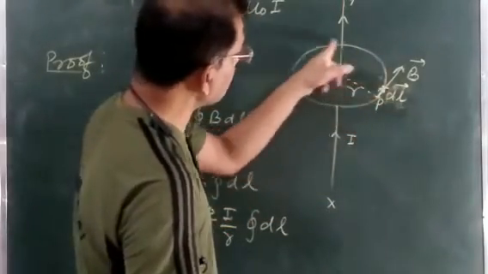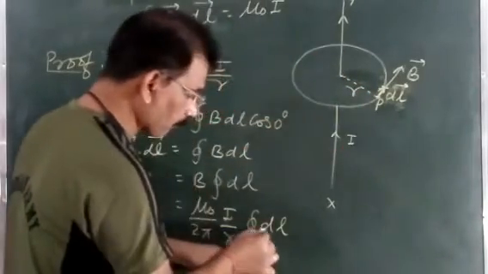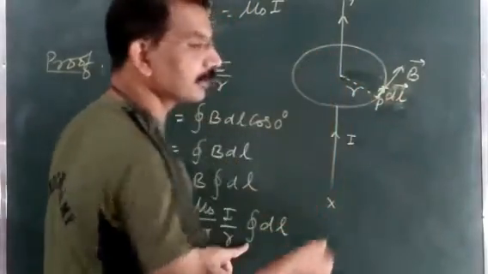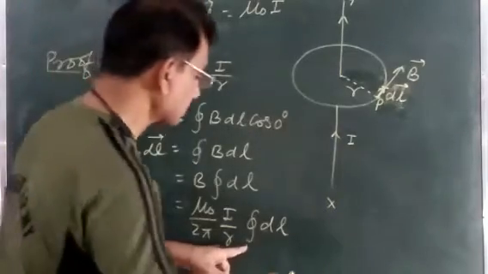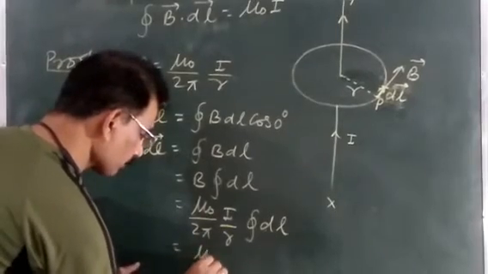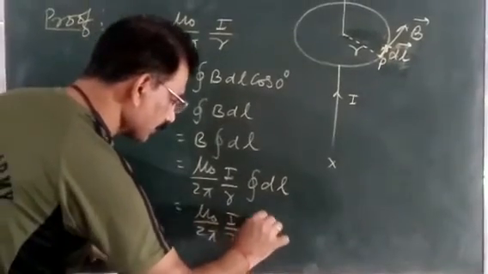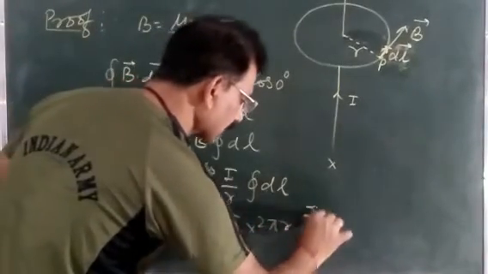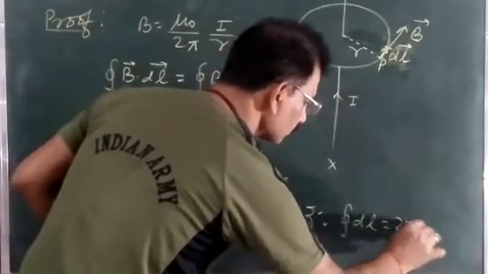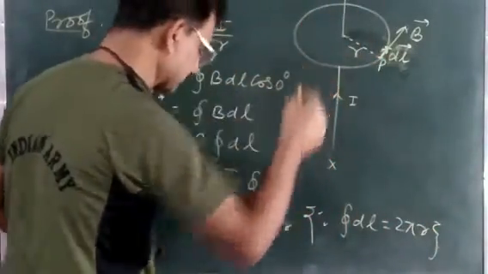So what will be the total length of this circle around this conductor of radius r? In place of the closed integral of dl, we can write the total length of this circle, and the total length of this circle is 2 pi r. So the closed integral of dl is 2 pi r. So this is equal to mu naught upon 2 pi, I by r, into 2 pi r. Since the closed integral of dl is equal to 2 pi r, which is the total length of the circle, equal to its circumference.